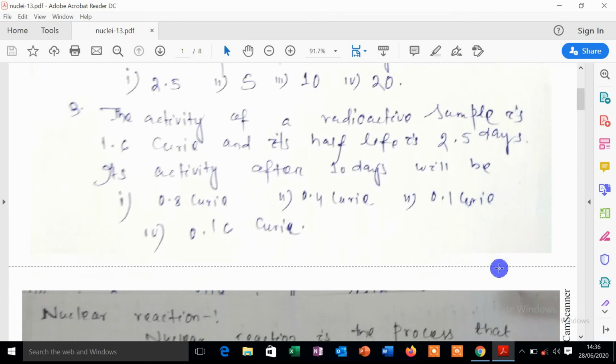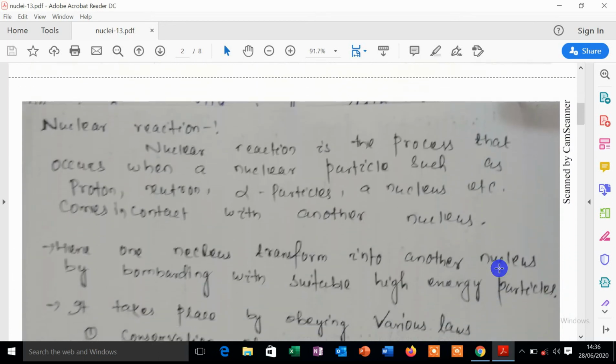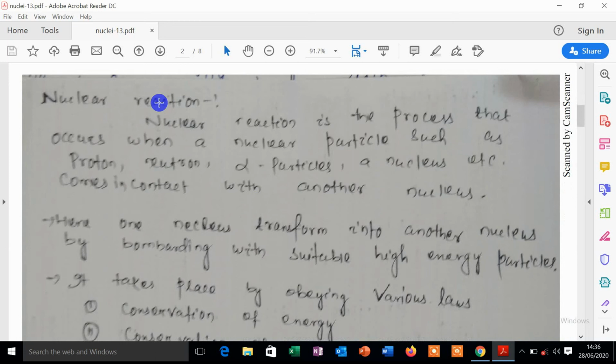Next, come to a different topic, that is known as nuclear reaction. You already know about some chemical reactions, but today we will discuss nuclear reactions. A nuclear reaction is just the process that occurs when a nuclear particle such as a proton, neutron, alpha particle or a nucleus comes in contact with another nucleus.